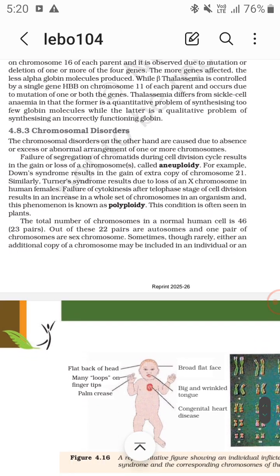So chromosomal disorders, on the other hand, are caused due to the absence or excess or abnormal arrangement of one or more chromosomes.